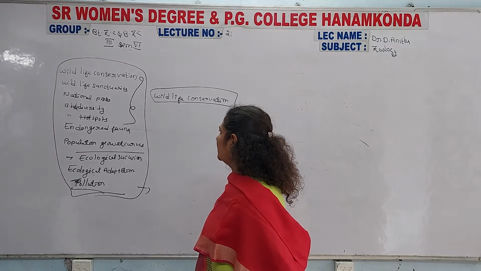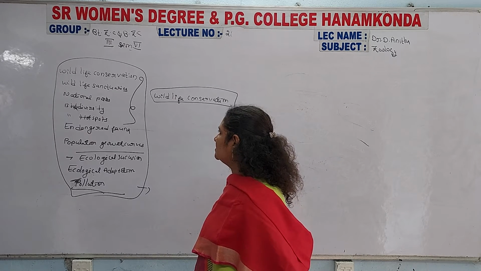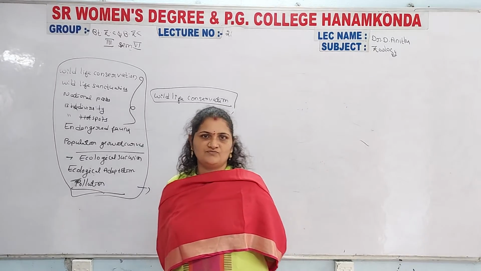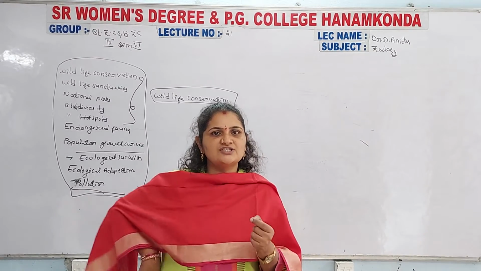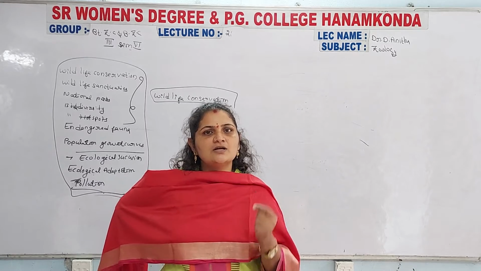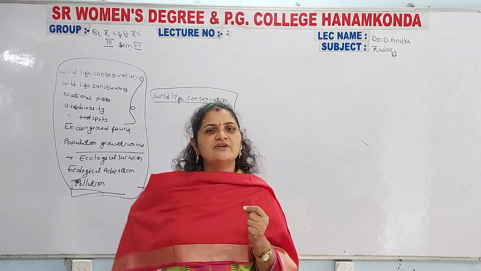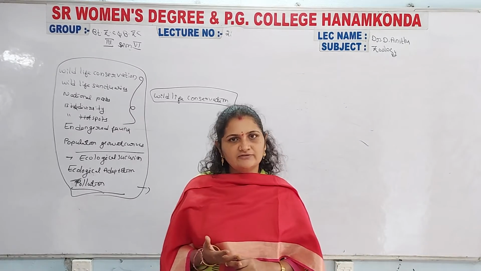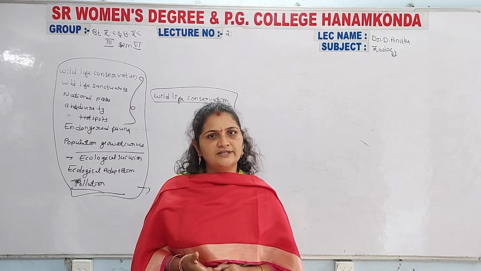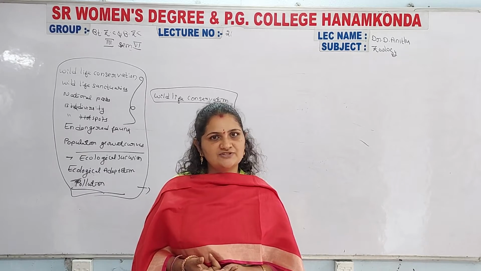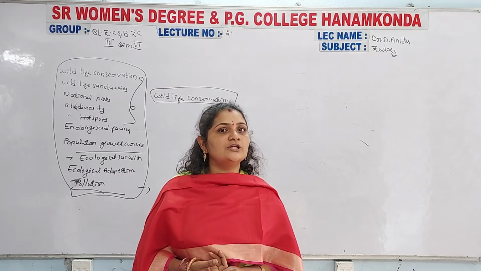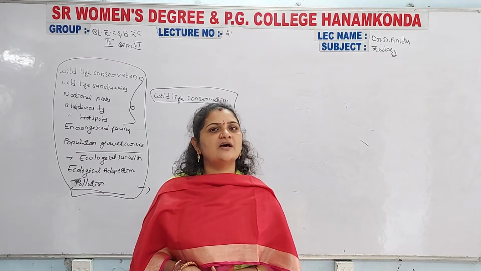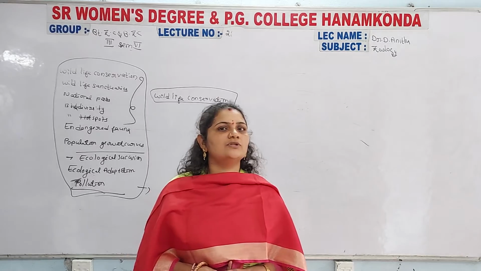Then after that you write about the biodiversity hotspots and the endangered fauna. If the question comes asking you to write about wildlife conservation in India, then you also include the national parks in India, the wildlife sanctuaries in India, and you also include the biodiversity hotspots and endangered fauna. Then only you get 20 out of 20 marks.